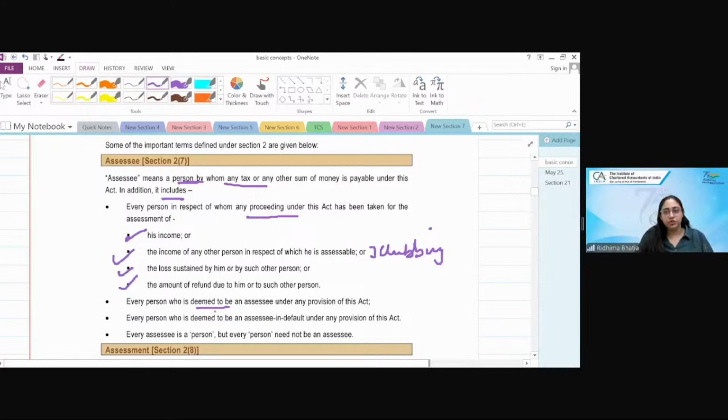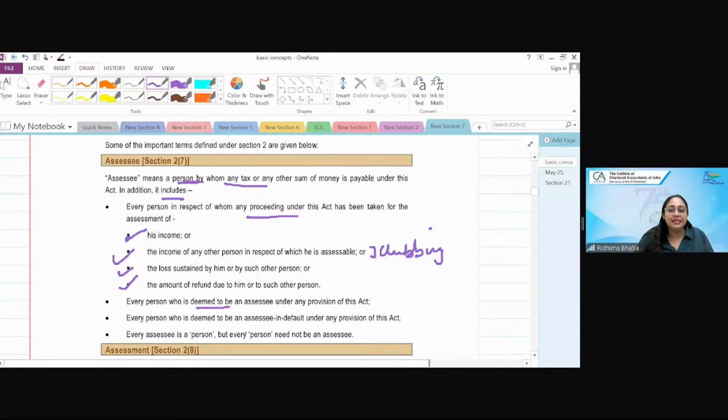Students, there are a lot of deeming provisions. The word deemed would be very commonly used, which in common parlance we call assumed. In income tax, we'll not say assumed to be, we'll say deemed to be. Deemed means when you're not, but it will be deemed that this is the income. Suppose you are a deemed owner, that means you are generally not the owner on papers, but you will be deemed to be the owner. Suppose deemed dividend, that means generally it is not seen as a dividend, but it would be deemed to be a dividend. Or deemed assessee, which is, in general you're not an assessee, but you would be deemed to be an assessee. You will not write the word assumed, you will write the word deemed.